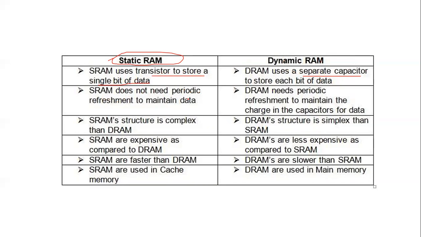Static does not require periodic refreshment, whereas dynamic requires periodic refreshment to maintain the charge in the capacitors. Static is complex compared to DRAM, and it is expensive, while DRAM is simpler and less expensive. Static RAM is faster, DRAM is slower. Static RAM is used in cache memory, while DRAM is used in main memory.